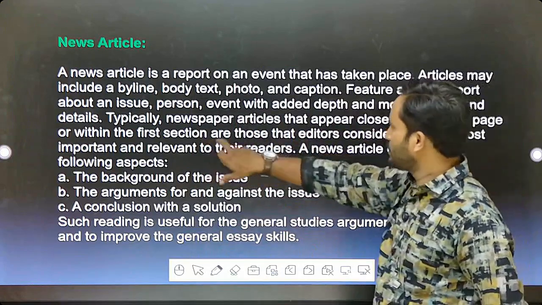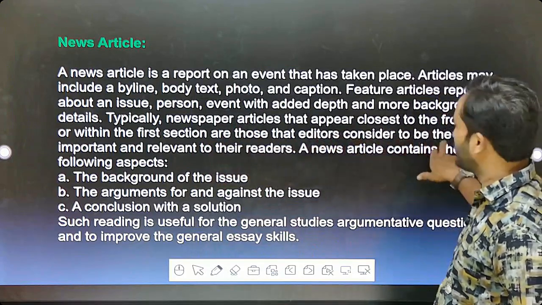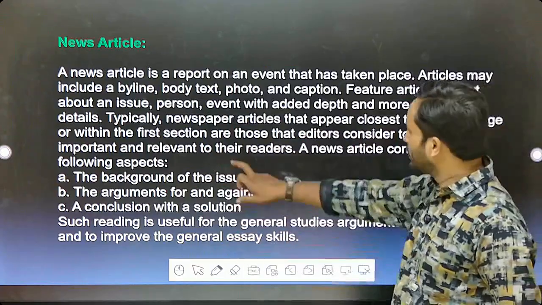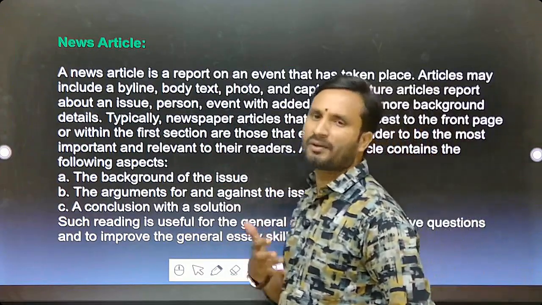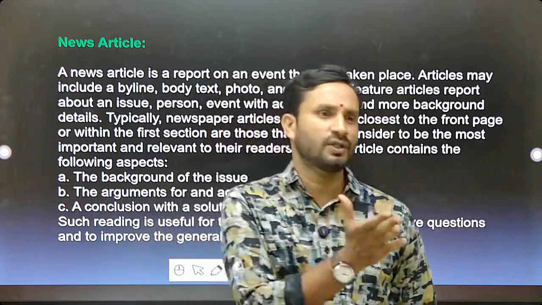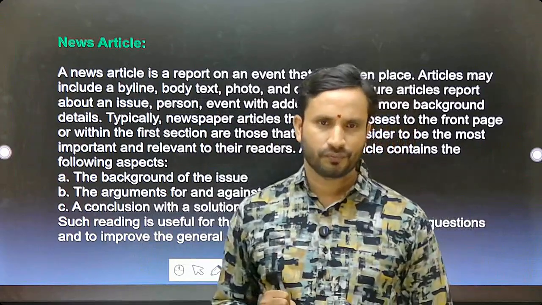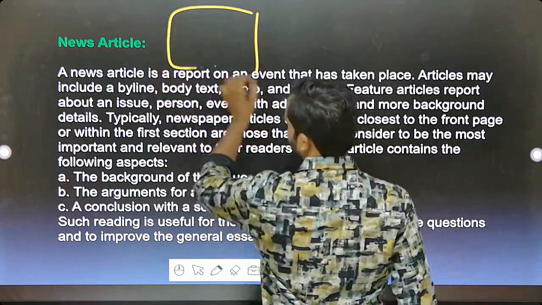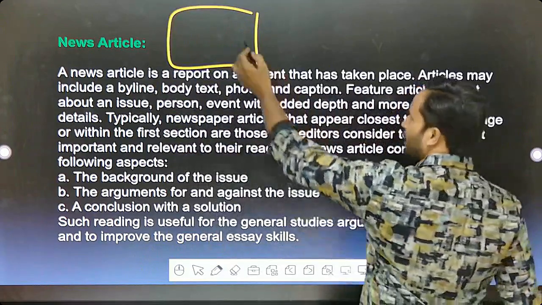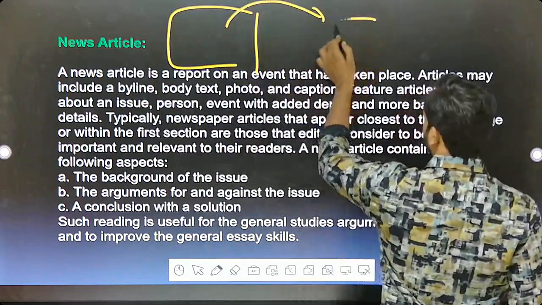The first section holds those that editors consider to be the most important and relevant to their readers. Most readers would pick up these kinds of things only, that is relevant to the hot burning issue. In the front page, the burning issue is placed, and the continuation of this report would be continued in the next pages.